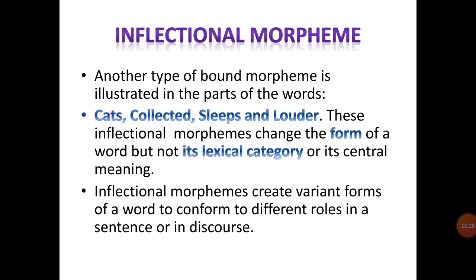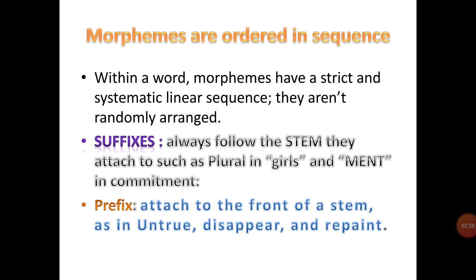Inflectional morpheme. Another type of bound morpheme is illustrated in the parts of the words cats, collected, sleeps, and louder. These inflectional morphemes change the form of words but not their lexical category or their central meaning. Inflectional morphemes create variant forms of a word to conform to different roles in a sentence or in discourse.